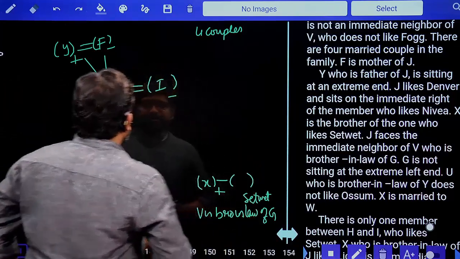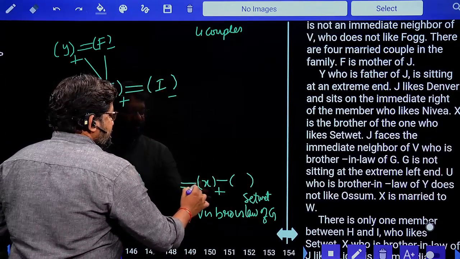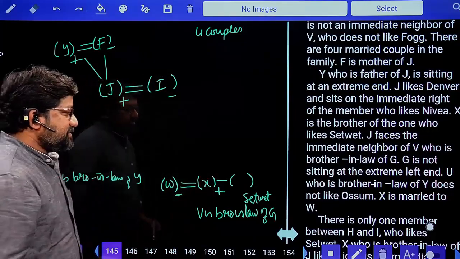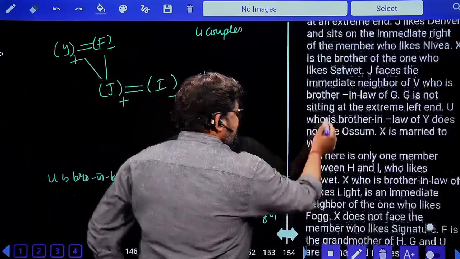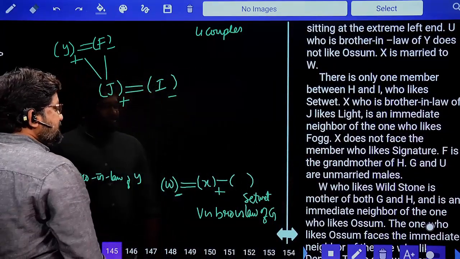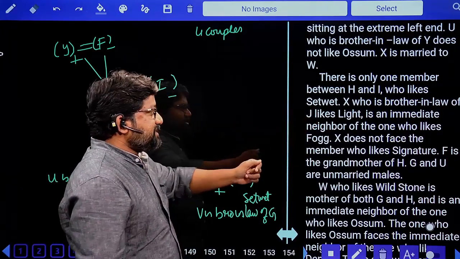X is married to W. When X is male, automatically W is female. Next, there is only one member between H and I, I who likes set. Wait, come on, look at this. This is a clue which will take us closer to the answer.